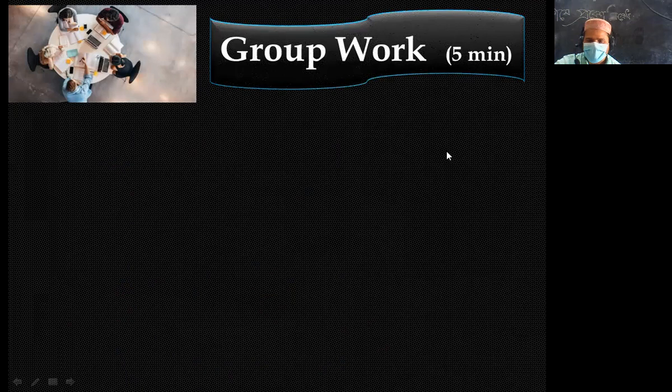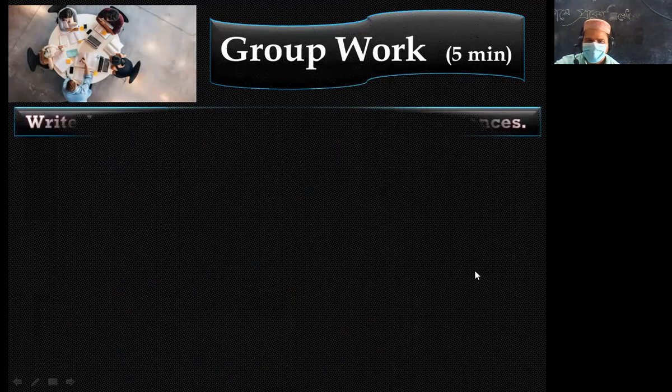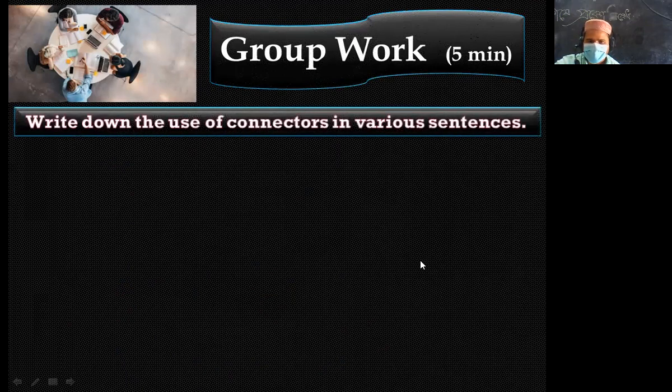This is for you, group work. Write down the use of connectors in various sentences.